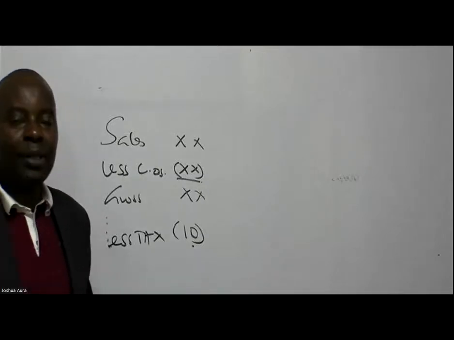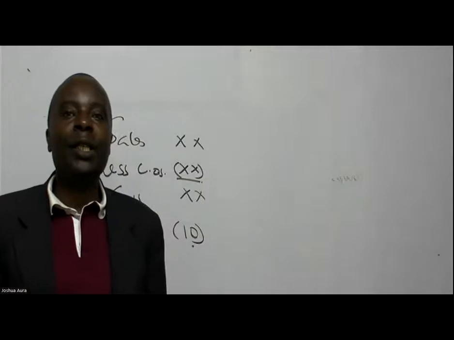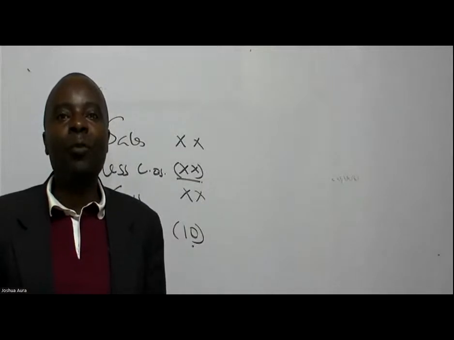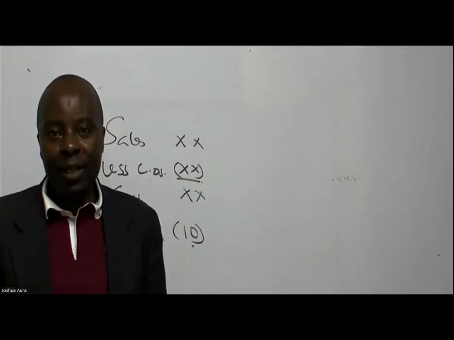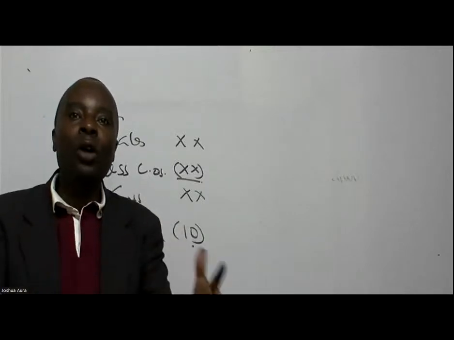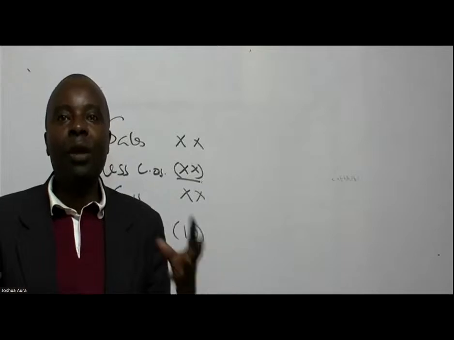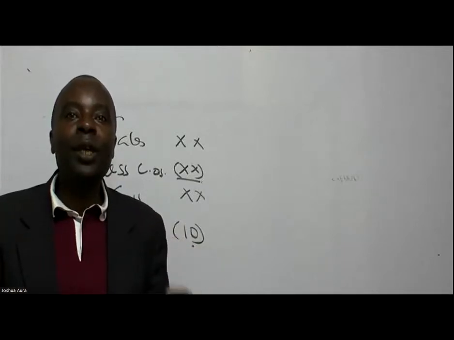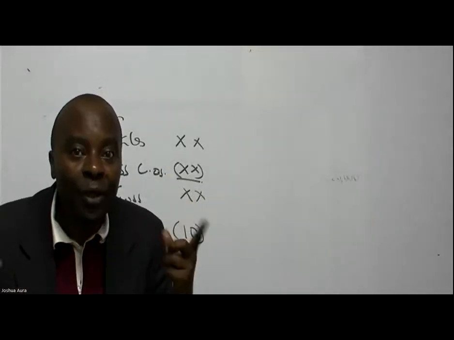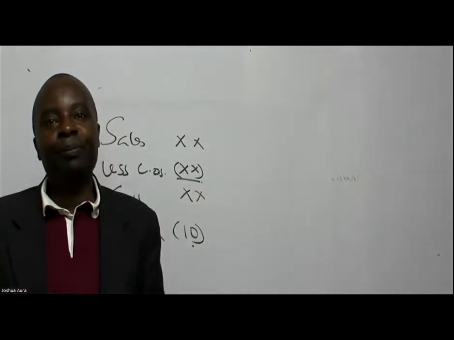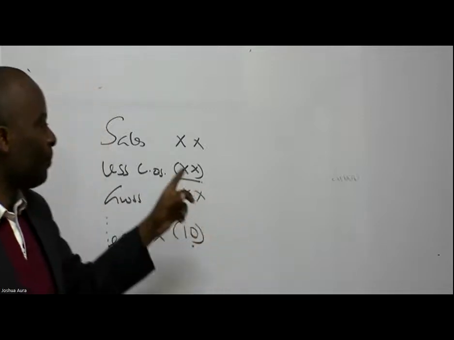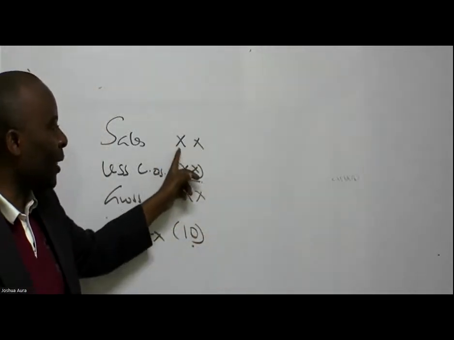So as an auditor, I'm supposed, ladies and gentlemen, to exercise professional skepticism, where I doubt every figure that I'm being given, for me to be able to dig for more information that will help me to form an appropriate opinion.